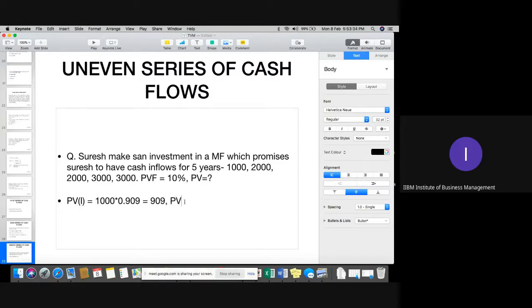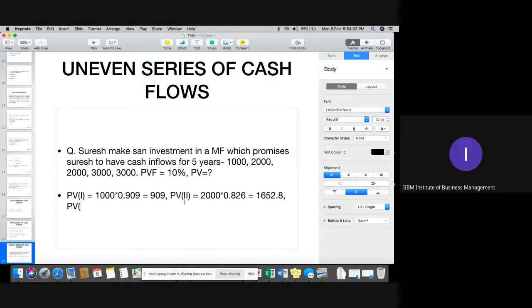Similarly, if you calculate for second year, that would be present value for second year. It will be 2,000 into, because in the second year you are generating 2,000 rupees, and second year discounting factor is 0.826. Please, you can calculate now. Okay. So you will get how much? 1652 point something, 0.8. Okay. Similarly, you can calculate for all the 5 years. I'm just copying it right now over here.